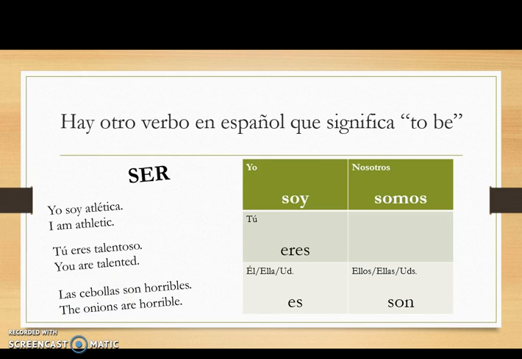Also notice, think back to what we learned about adjectives. My adjective matches. Yo soy atlética. I'm a girl, so I used atlética. Tú eres talentoso. We would assume that the person I'm talking to is male, talentoso. And then down here, las cebollas is feminine and it's plural. So I'm using horribles so that it matches in feminine and plural.